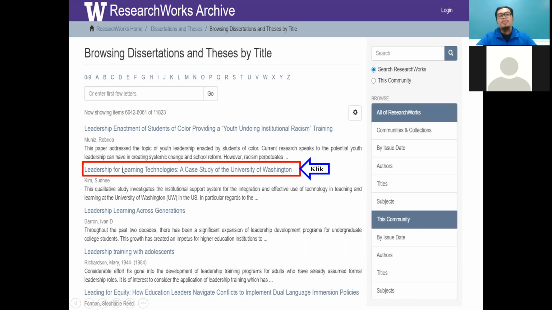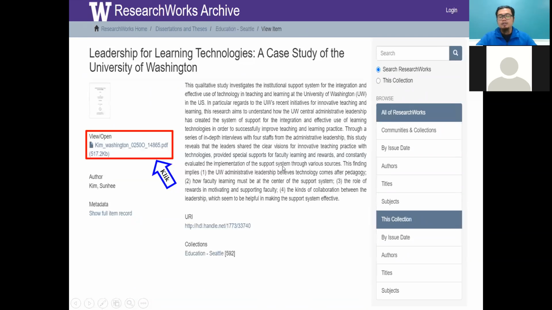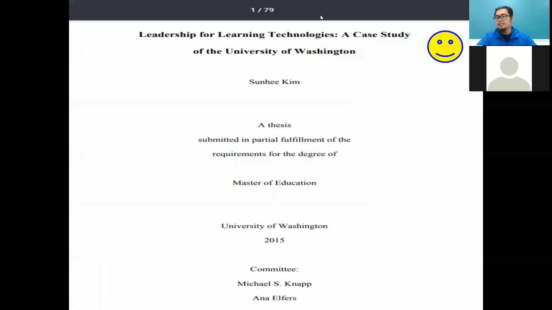So this is an example, a title on leadership for learning technologies, a case study. It is a qualitative case study, and the location is the University of Washington. Click this title, and we have some information. This is the abstract. In the left corner, we have view and open. Please click to get the full text. So this is the full text from the University of Washington.